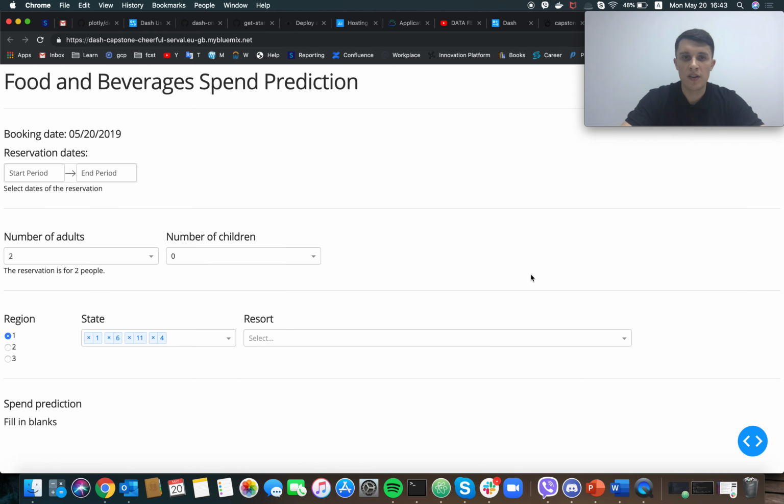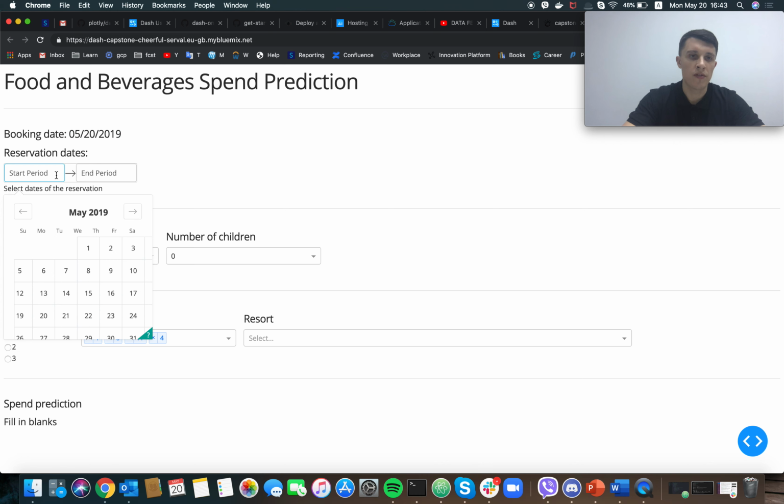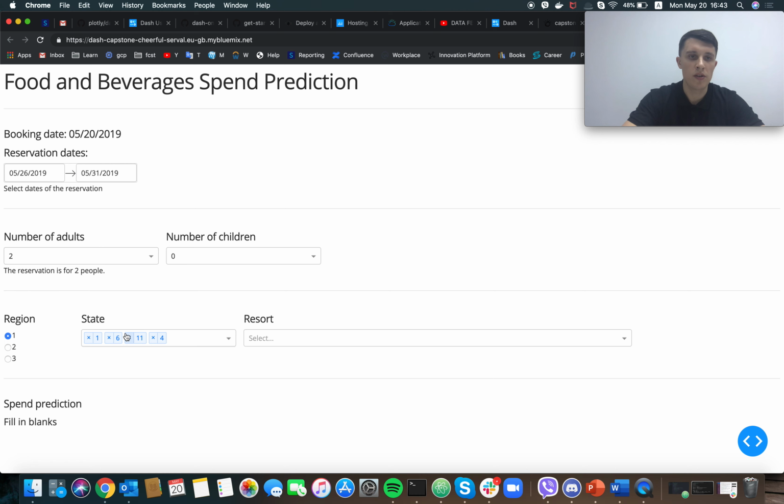So here you can see the web application interface. The booking date is chosen automatically based on today's date. We can choose the reservation dates. Let's go from May 26 to May 31. You can see that we have selected a 5 night reservation.